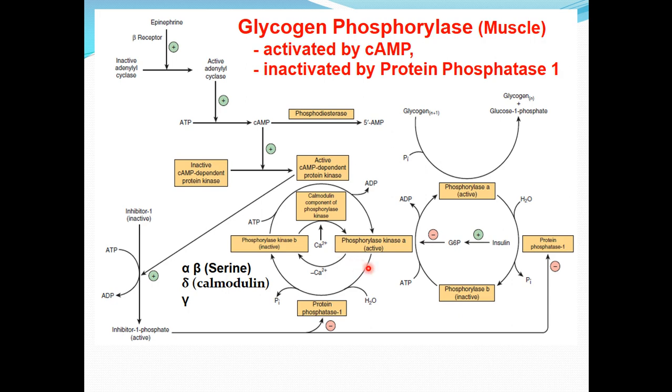The dephosphorylation of phosphorylase kinase A converts it into phosphorylase kinase B, which is an inactive form and the dephosphorylated form.